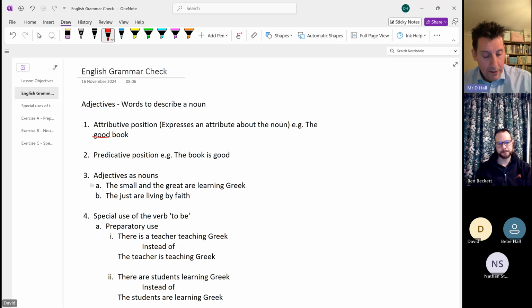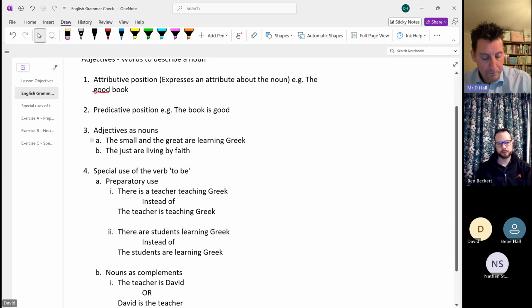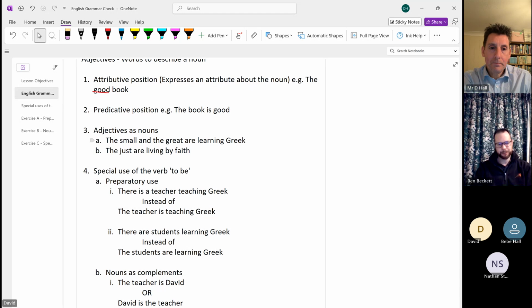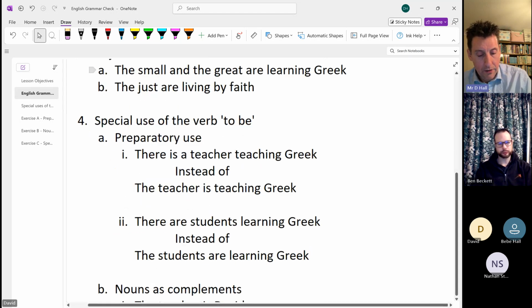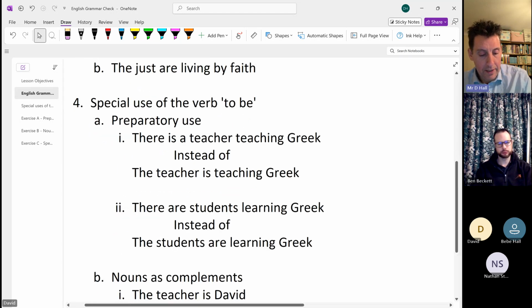What we're going to look at today, which we'll move on to now, is a couple of special uses of the verb to be. We'll do them one at a time. The first one we're going to look at is called the preparatory use. So let's have a look at an English version.